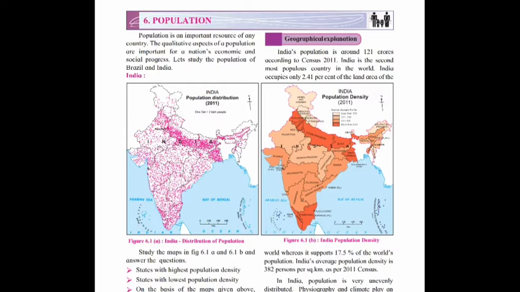So on a very small piece of land, 17.5% people of the world live.